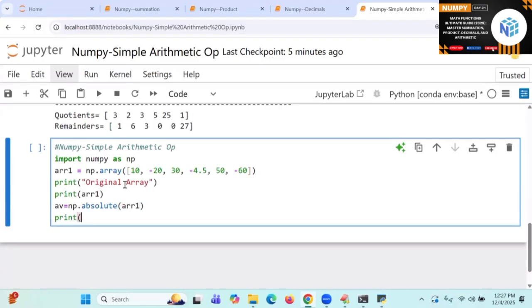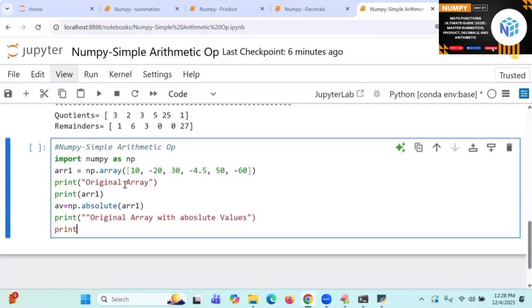So original array with absolute values. Print AV comma type of AV. With double quotes, remove AV comma type of AV.